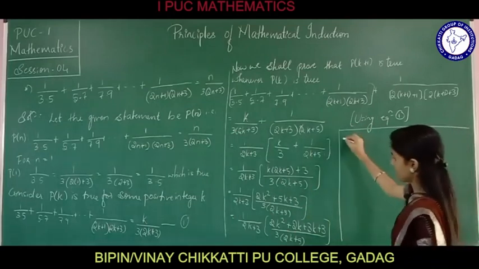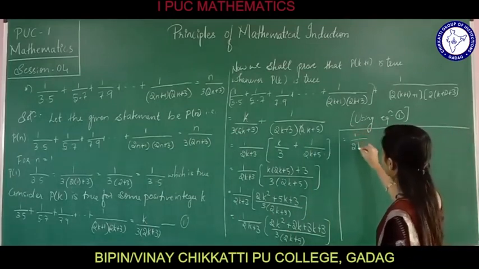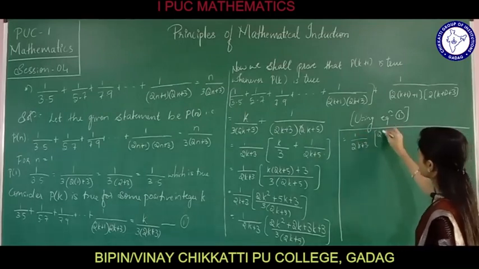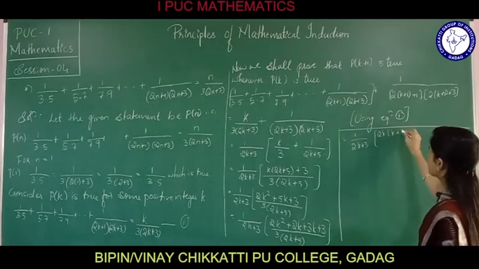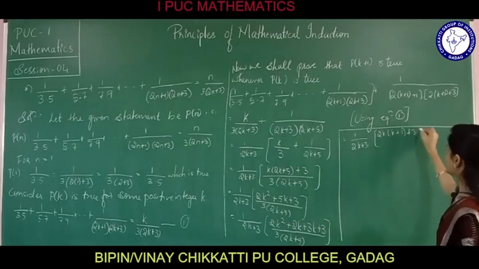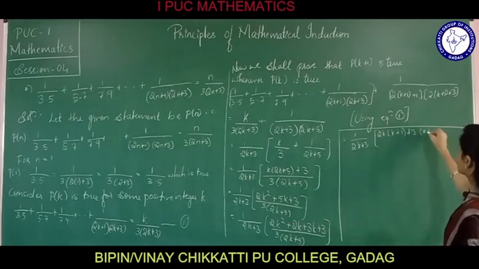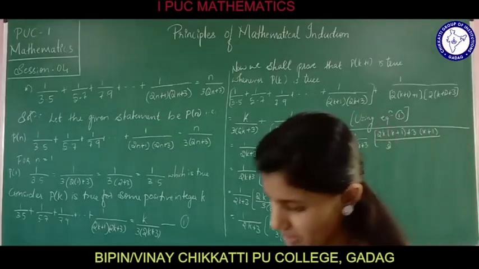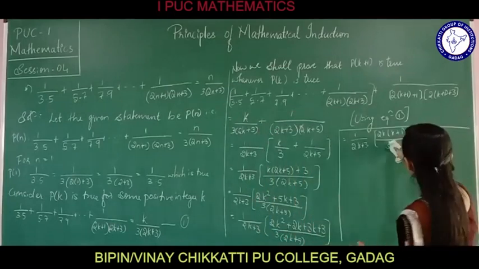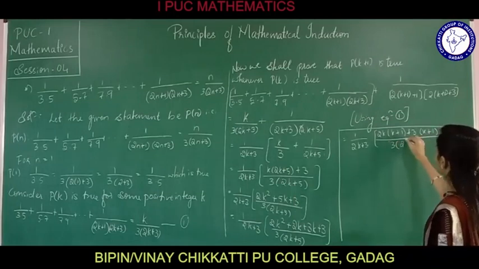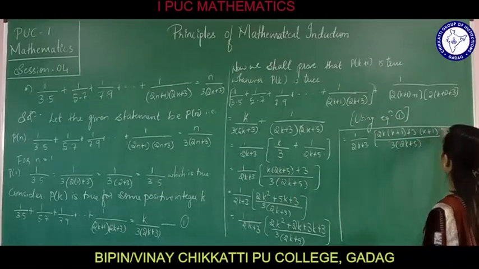This can be further simplified as 1 divided by 2k plus 3 into, taking out 2k common, I am left with k plus 1. Taking 3 as common, I am again left with k plus 1 whole divided by 3 into 2k plus 5.